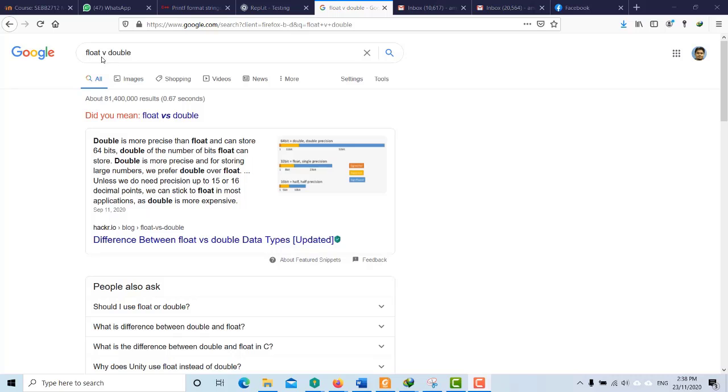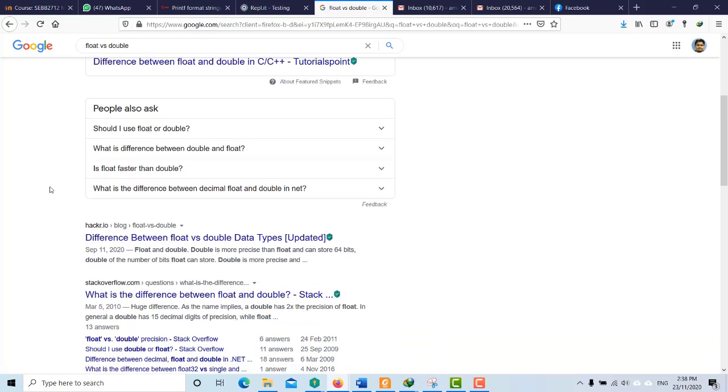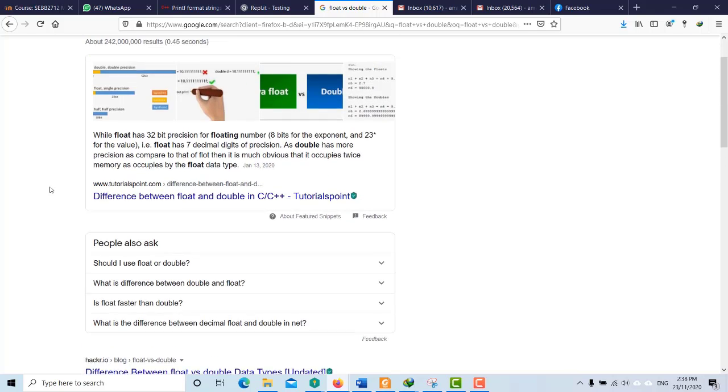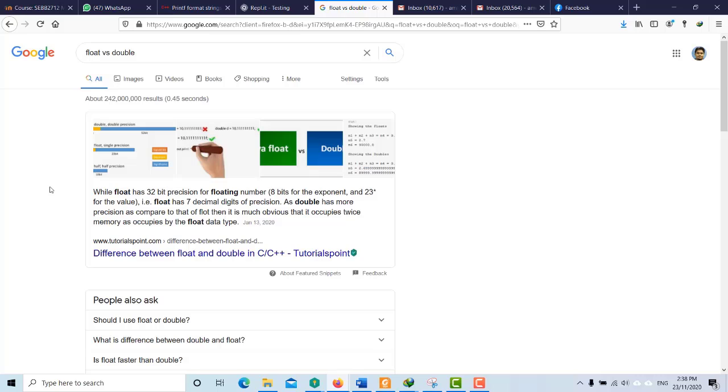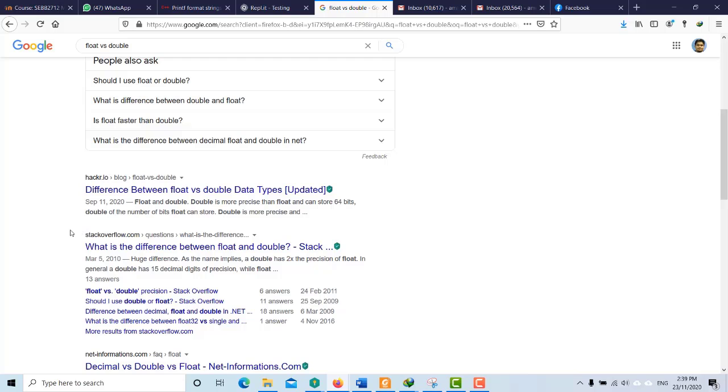Okay, you can just google float versus double and you can get a lot of information there. What is the difference between float and double? You will see that double has a wider range of numbers that it can hold as compared to float.